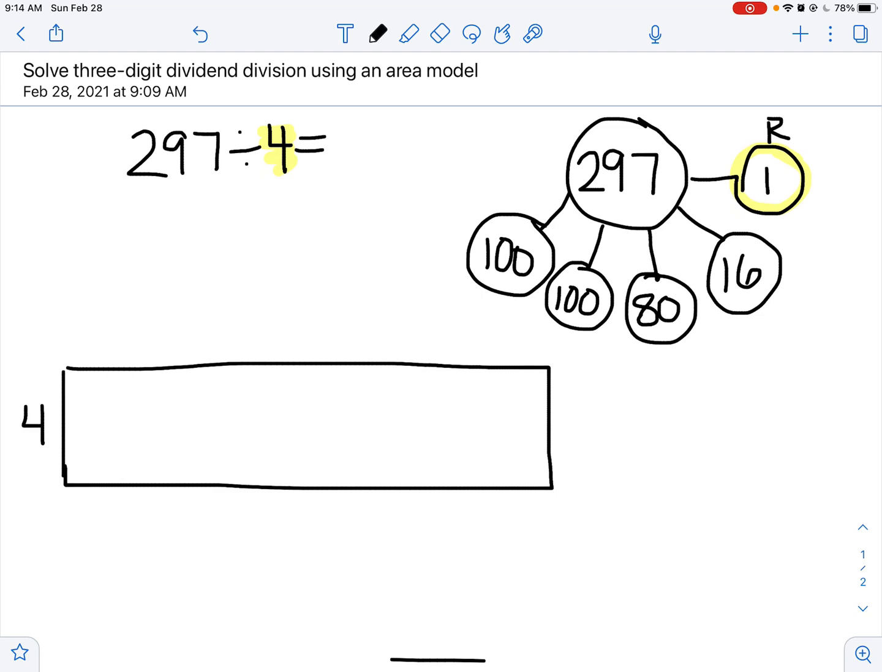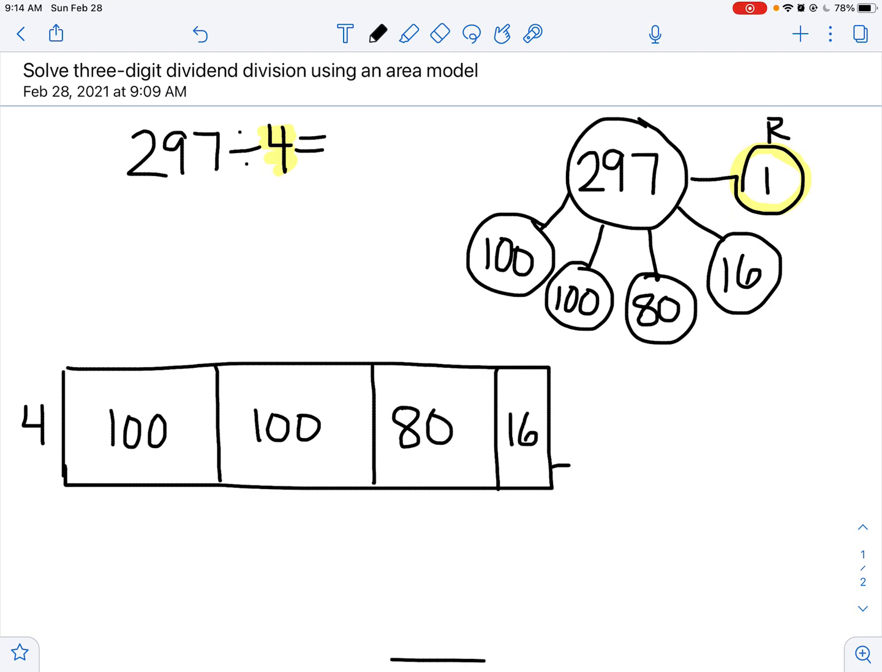And I'm going to break up this area model into a chunk of 100, into another chunk of 100, into a chunk of 80, into a chunk of 16, and then I already know I'm going to have 1 little leftover remainder, so I'm going to stick it right over there. I'm going to put 1 in there, okay?